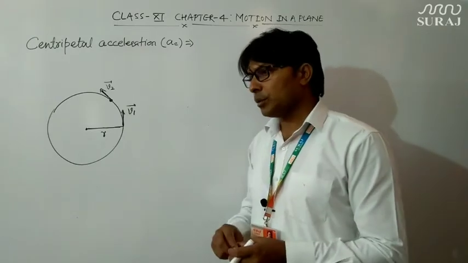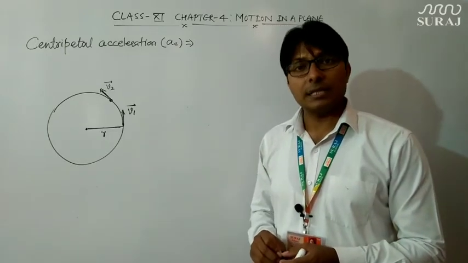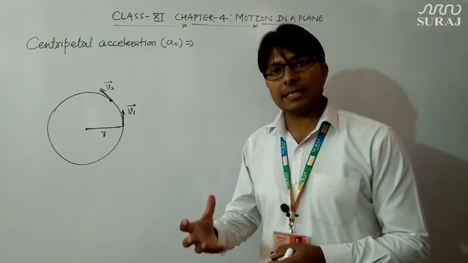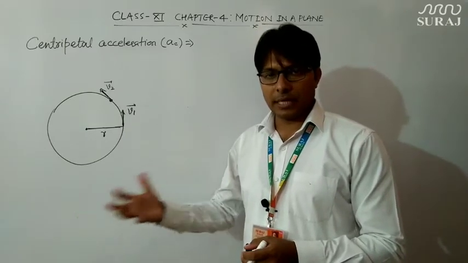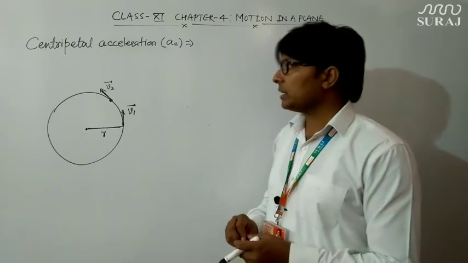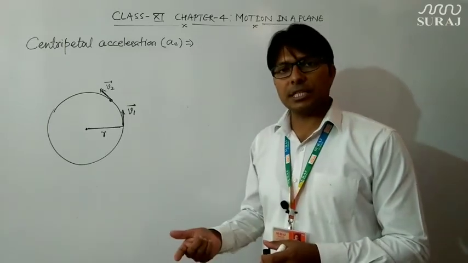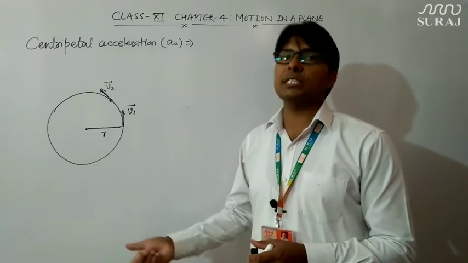If I ask you whether there is any kind of acceleration, you will say yes, because acceleration is due to the change in velocity. Here the velocity is changing not because of a change in speed, but because of a change in direction.